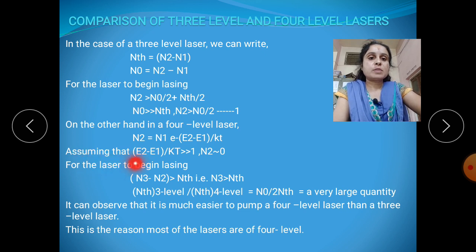So, we can assume that E2 minus E1 upon KT is greater than 1.